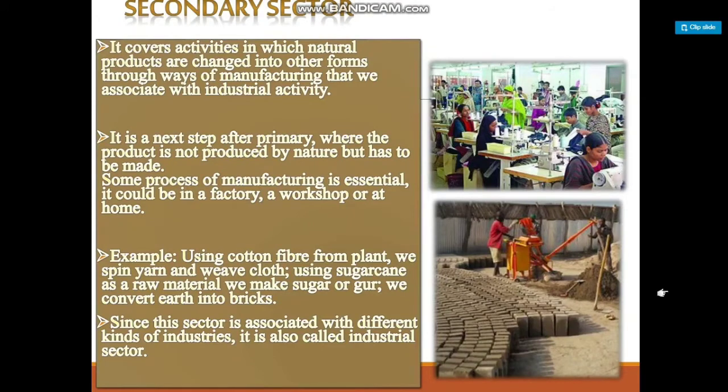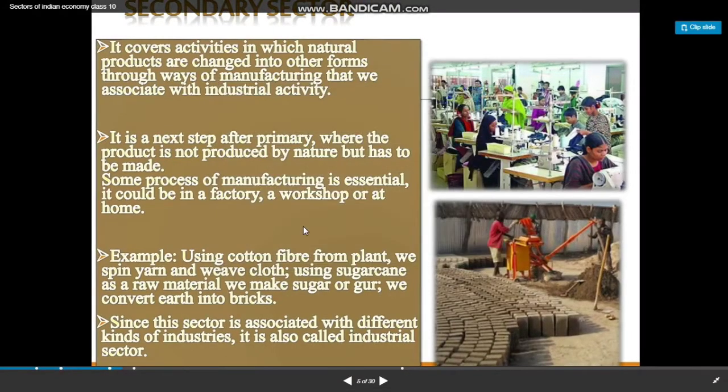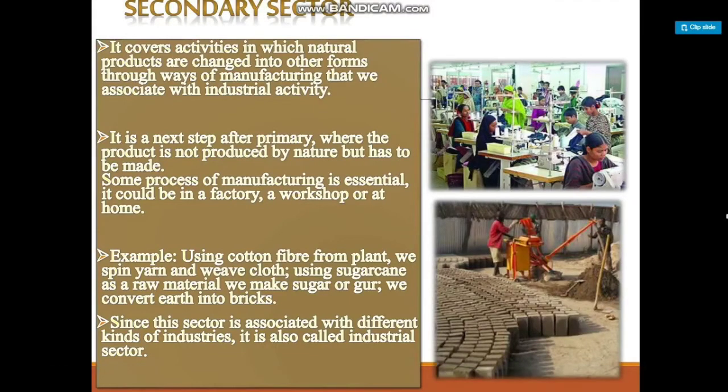Secondary sector. It covers the activities in which the natural products are changed into other forms through ways of manufacturing that we associate with industrial activity. It is a next step after primary where the product is not produced by nature but has to be made. Some process of manufacturing is essential. It could be in a factory, a workshop, or at home.